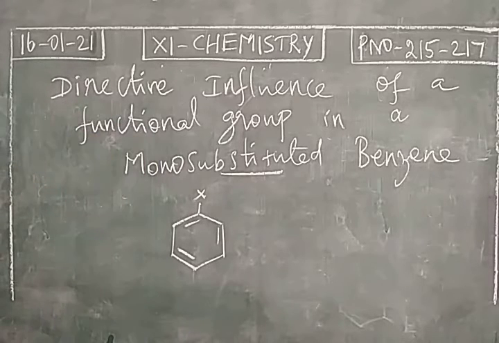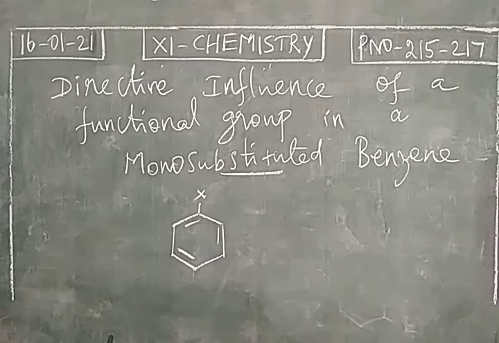So directive influence of a functional group in a monosubstituted benzene represents how this functional group is directing the incoming electrophile to occupy a position in the benzene ring. Second thing is how it is affecting the rate of electrophilic substitution reaction. Two things we are going to study.